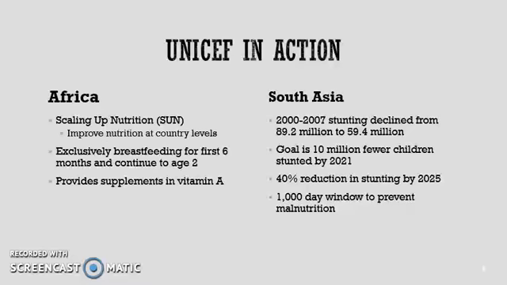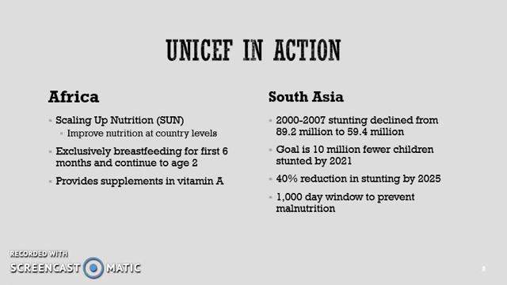UNICEF advocates for exclusively breastfeeding for the first 6 months of the child's life and to continue to breastfeed until the age of 2. They provide supplements such as vitamin A for children from 6 months to 59 months. In South Asia, UNICEF has reported that between 2000 and 2017, stunting has declined from 89.2 million to 59.4 million.